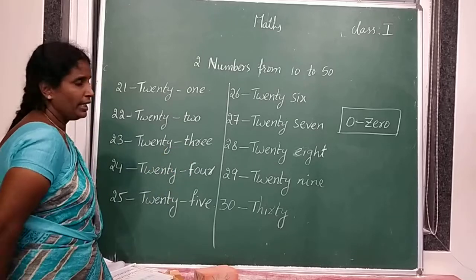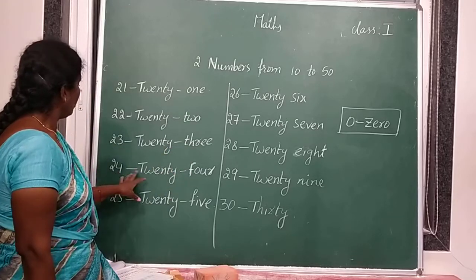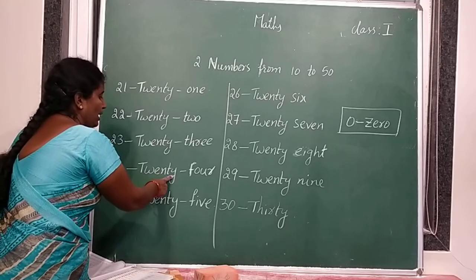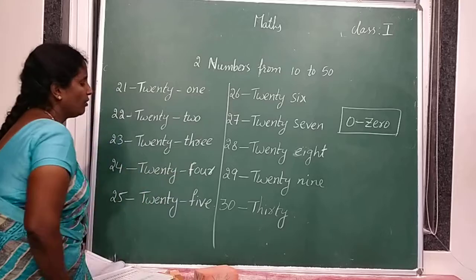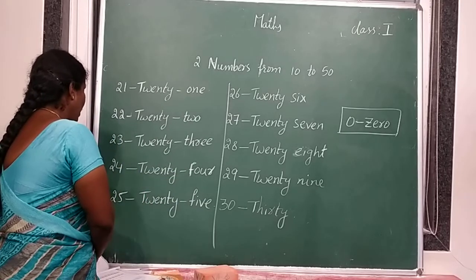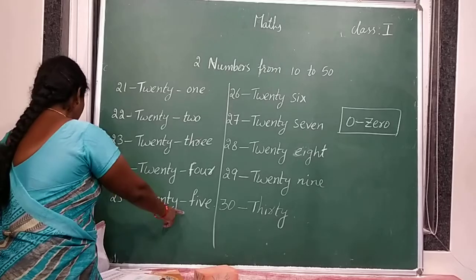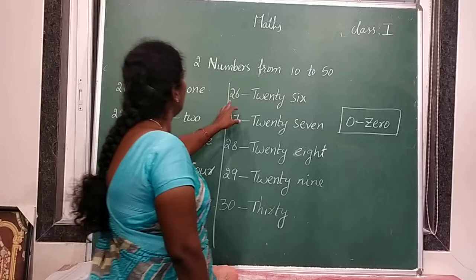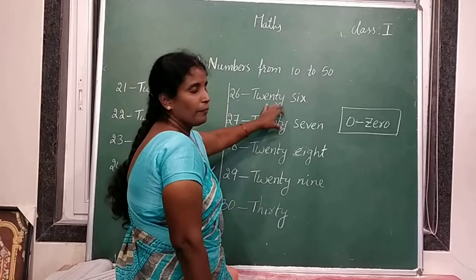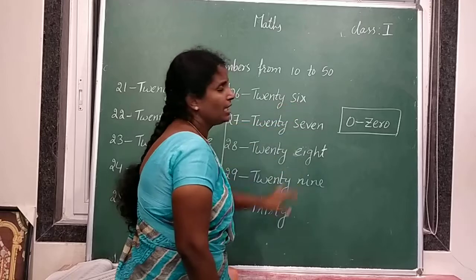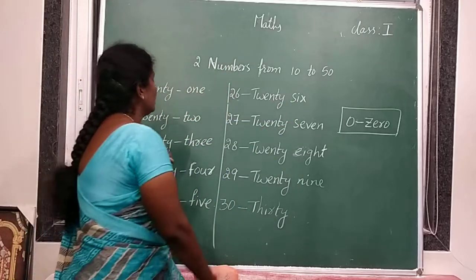THREE 3, 23. 2, 4, 24. TWENTY 20. FOUR 4, 24. TWENTY 20. FIVE 5, 25. Next 2, 6, 26. TWENTY 20. SIX 6, 26.